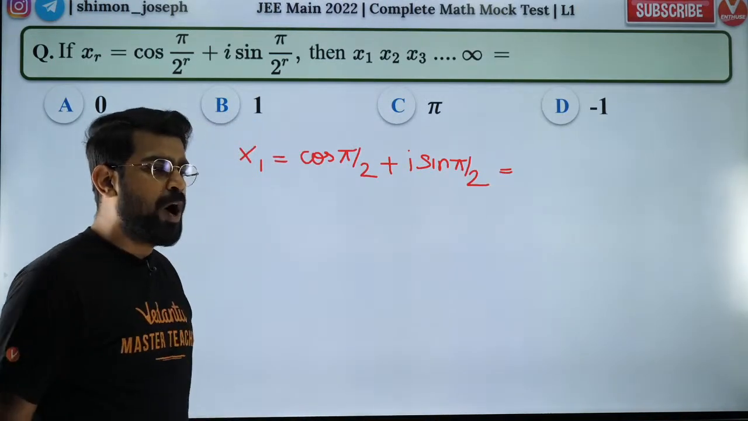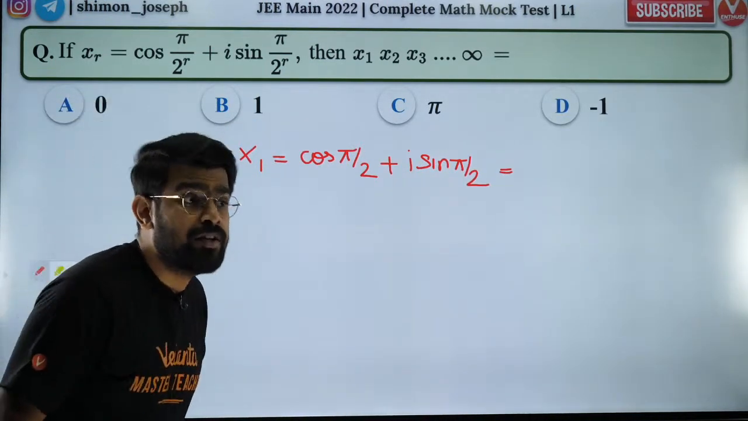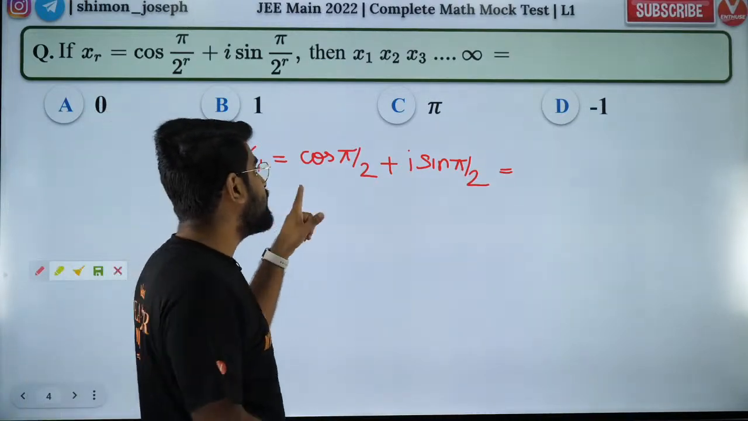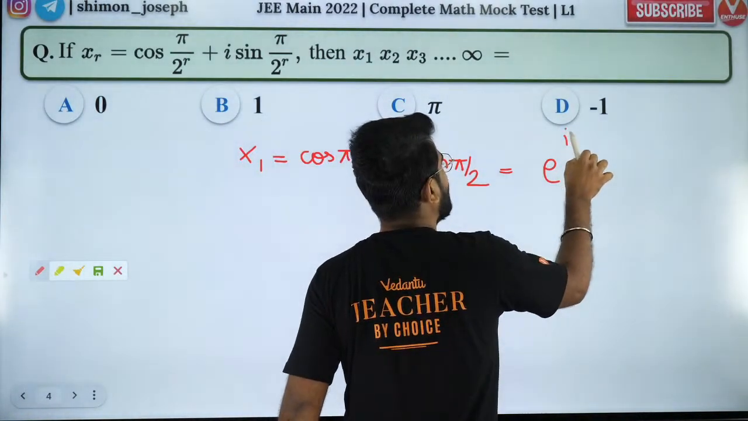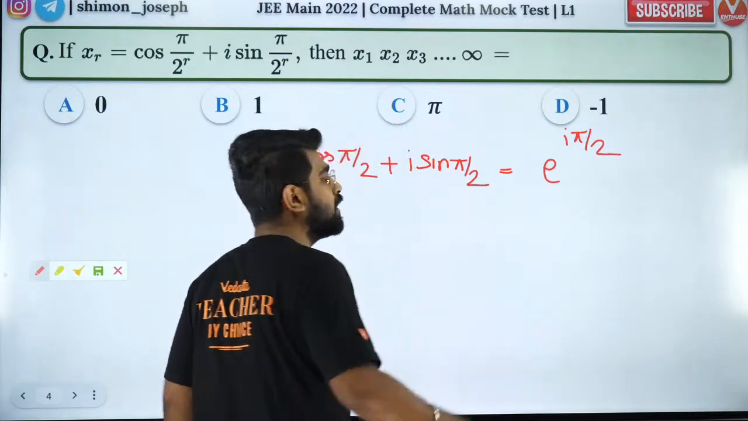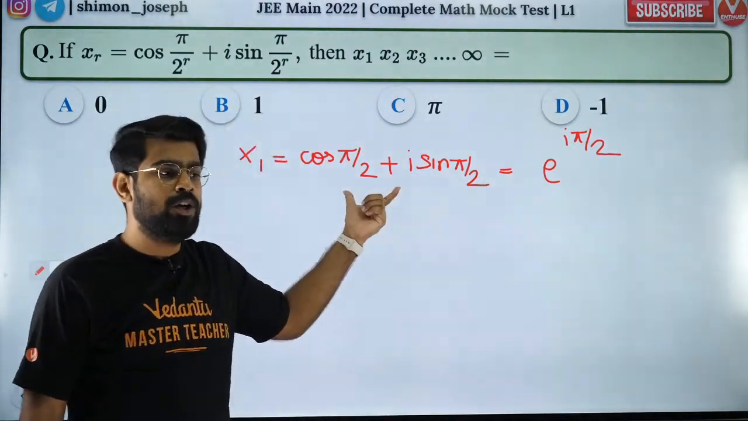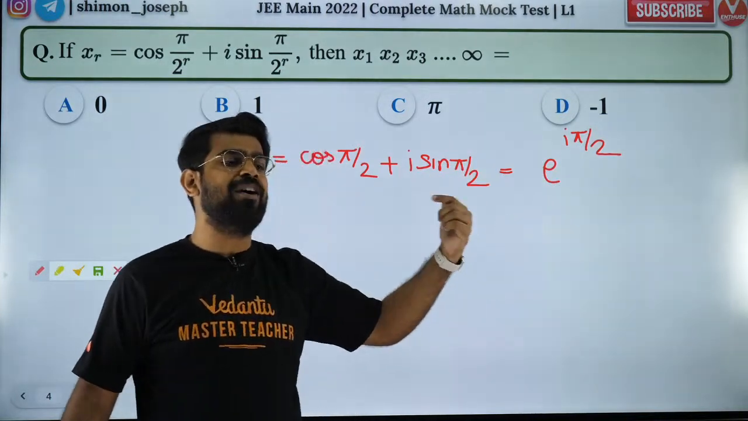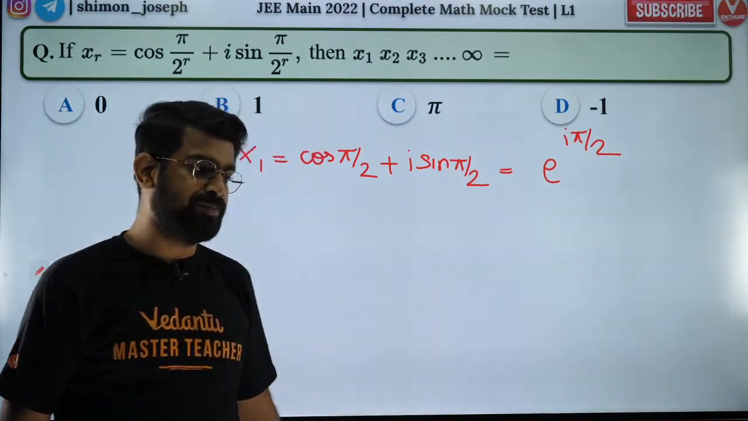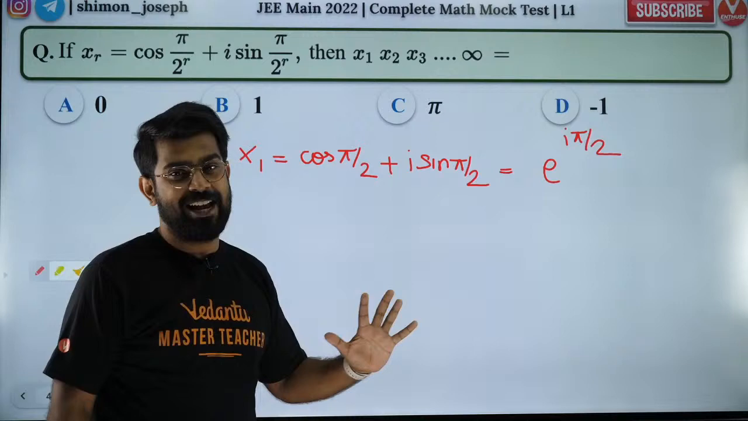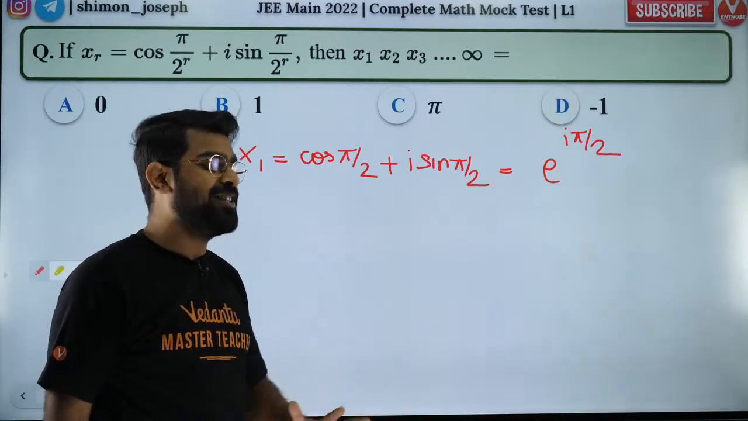So now, my dear boys and girls, please understand that this is nothing but e to the power iota pi by 2. Shrihari, did you know that? This is called the Euler's form. This is called polar form. So polar form to Euler's form I have converted. Did you guys like it? Everybody cool with it? Fantastic.